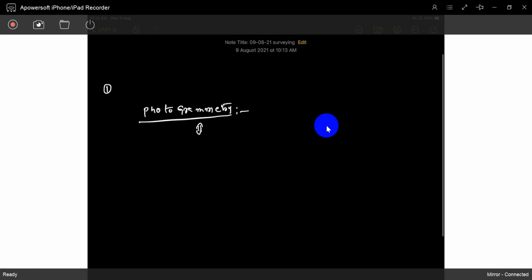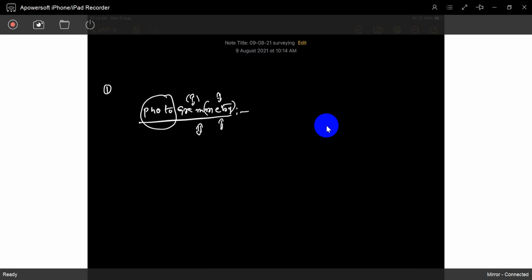Photogrammetry. Okay, so you can understand it's a photo. Grammetry, what does it mean? There are so many grammetries. What is it called? This is a stereotypic explanation. Metry means what? Metrological departments. What is metry? What is gra?